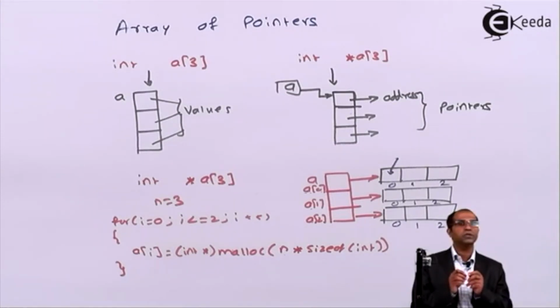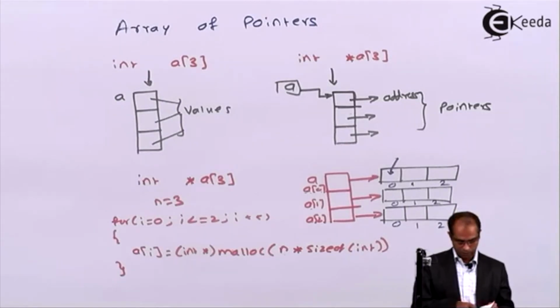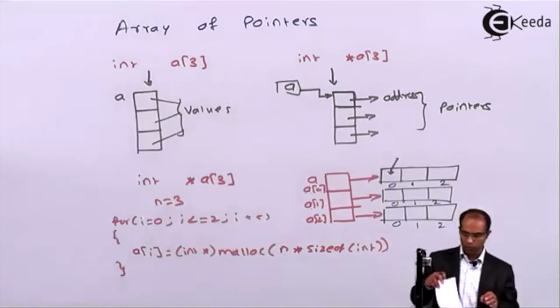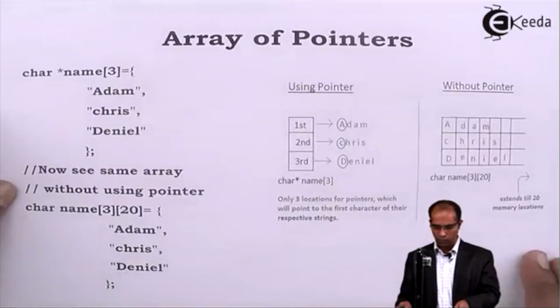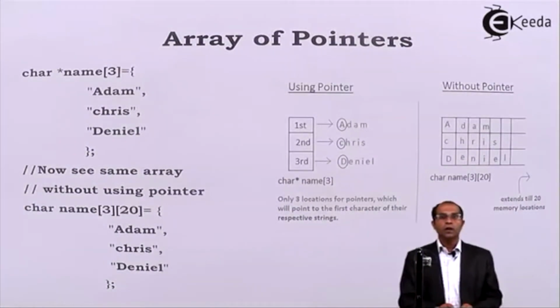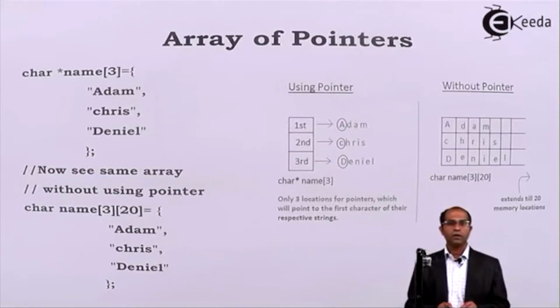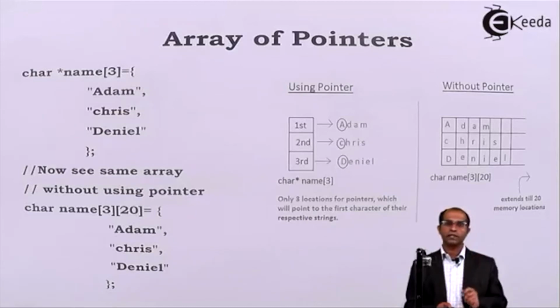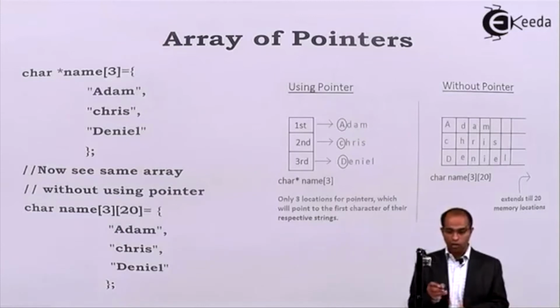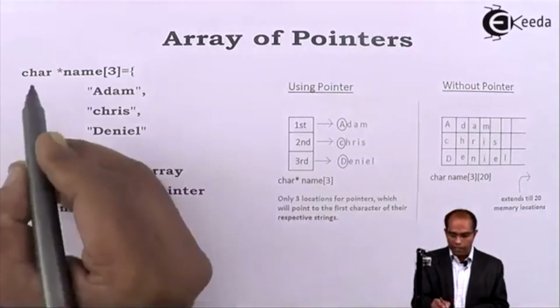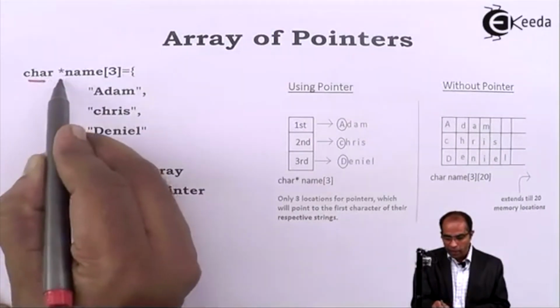And this is how we're going to use an array of pointers. As I said, the most practical applications are seen using strings. Let us see an example related to strings. Now, if I declare a simple array, in a string we can store a set of characters. If I declare a character pointer, or an array of character pointers, as I have done at this place, char asterisk